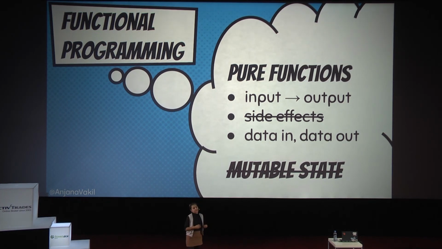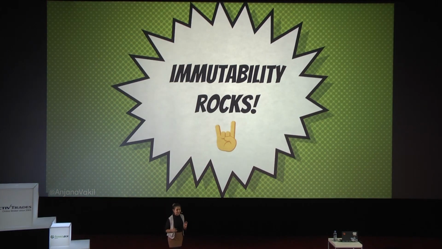One of the things that goes hand in hand with using pure functions is avoiding mutable state, avoiding values that change in place over time. Basically, if we avoid mutability, we can constrain ourselves to a safer way of programming. And that's because immutability, the idea of fixing values in place and then never changing them, also rocks. That's what this talk is going to be about: why immutability rocks and how we can create data structures and work with functional data structures that make immutability really efficient.